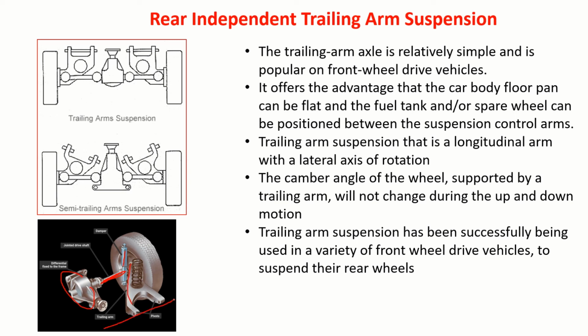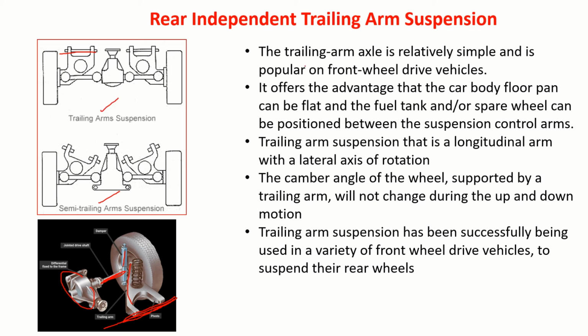Here I connect it to the chassis. The wheels are trailing, that's why it's called trailing arm. I connect this to the chassis using these rods or pins, like this on the other side. You can also have it inclined like this, and then we call it a semi-trailing arm.